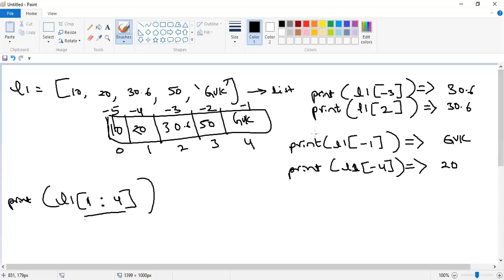If you want to deal with negative indexes, they start from right to left. The last cell will be indexed with -1. Based upon the number of elements, the first cell's value will change. We already discussed this while discussing the string concept. So this is called the slice operator.